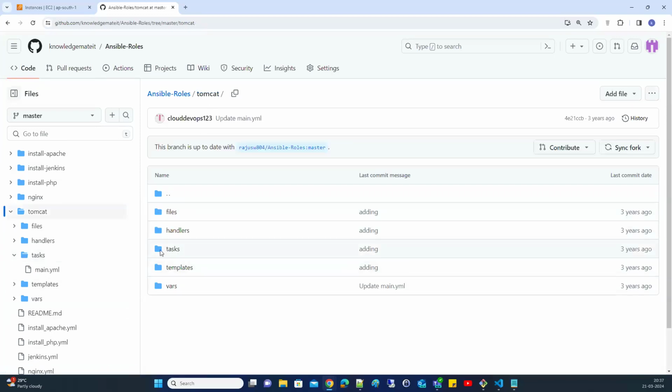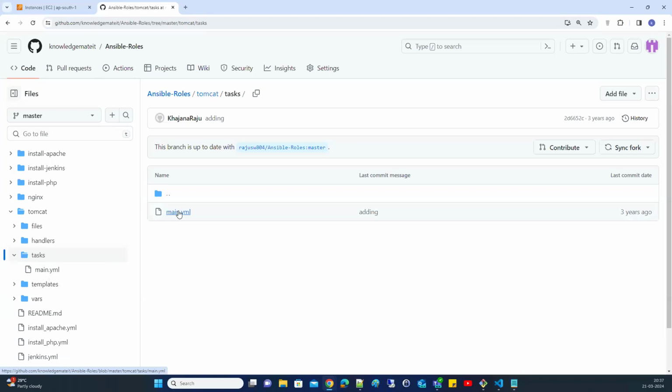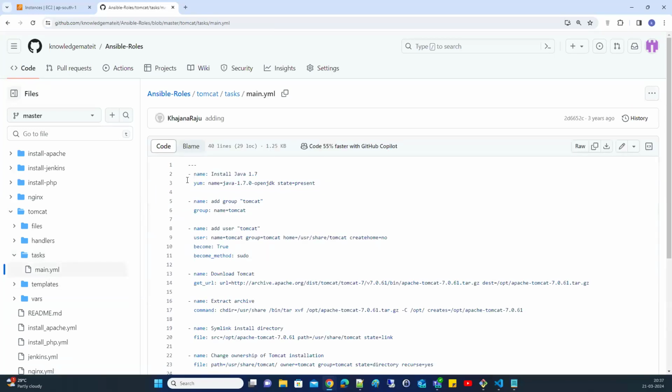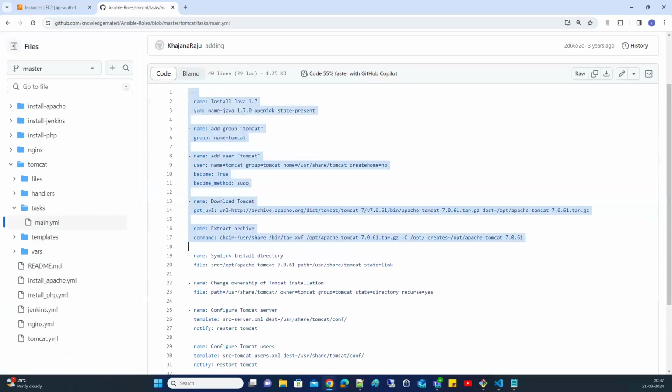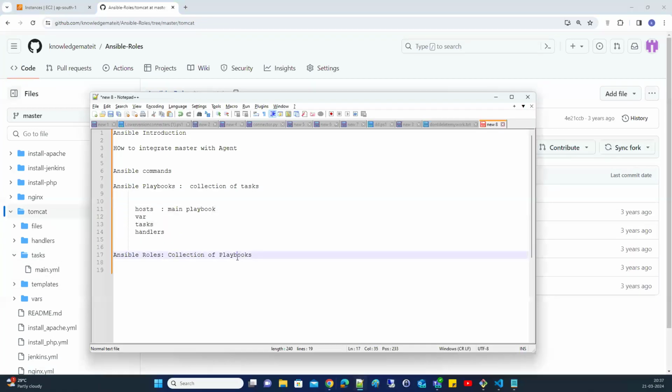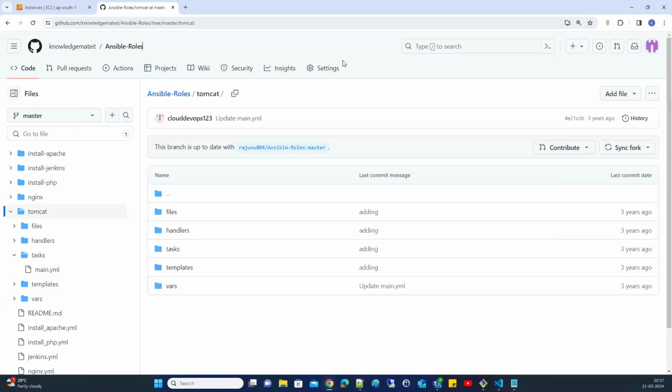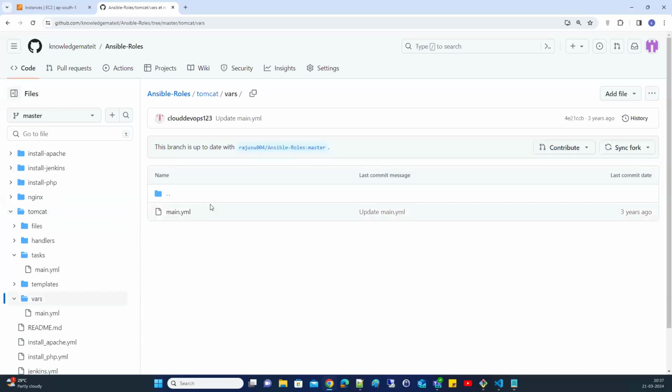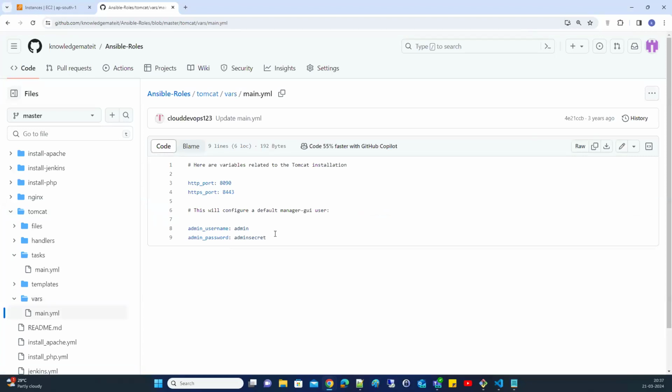In the tasks folder, the main.yml file has different tasks. An Ansible role is for reusability: you can reuse your data. If you have information in the variables section, you can use it in your tasks.